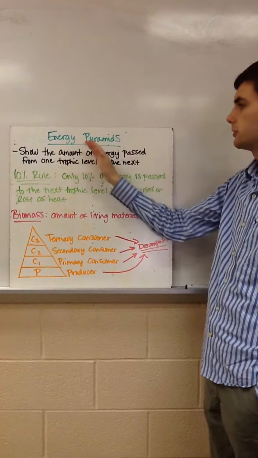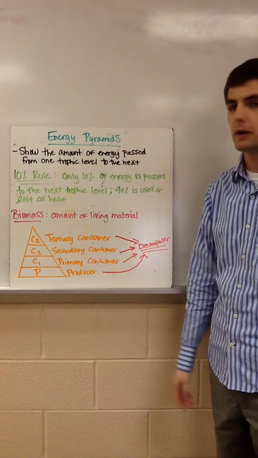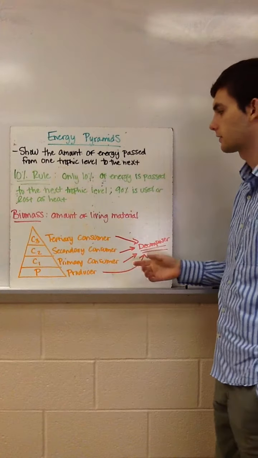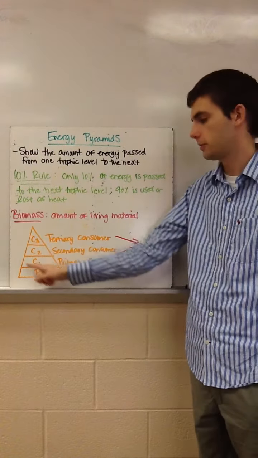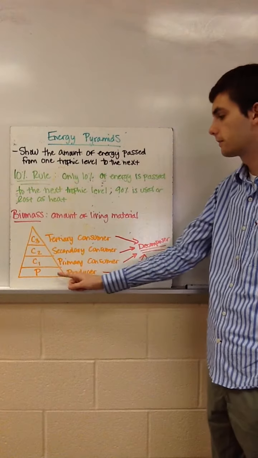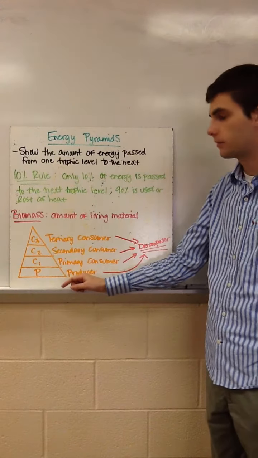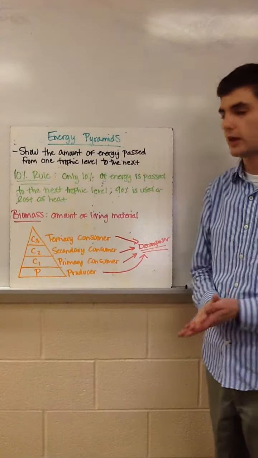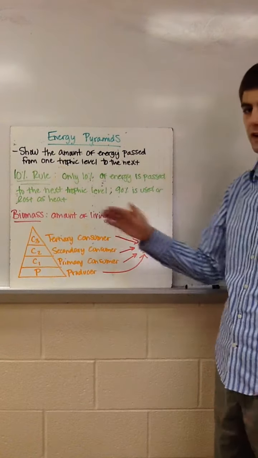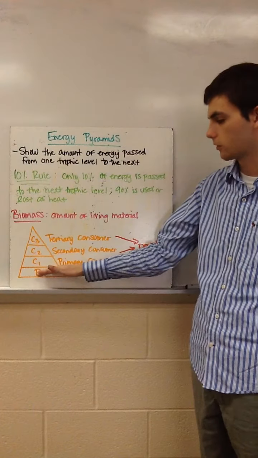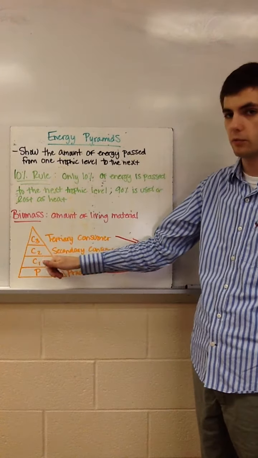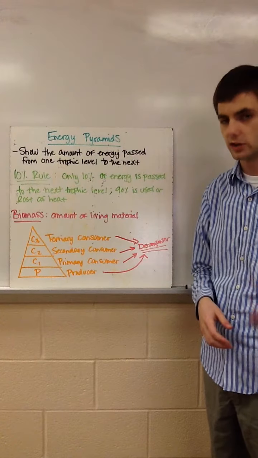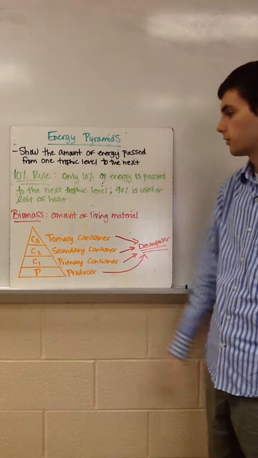And energy pyramids are a way to show the amount of energy moving from one trophic level to the next, so one energy level to the next. When you look at an energy pyramid, here's an example down here, there's an important rule that you need to be familiar with, the 10% rule. That says that only 10% of the energy is going to pass to the next trophic level. So when you start down here, only 10% will move up each level, and 90% is lost either as heat or it's actually used up by the organisms in that level.